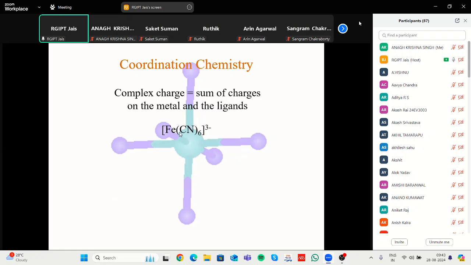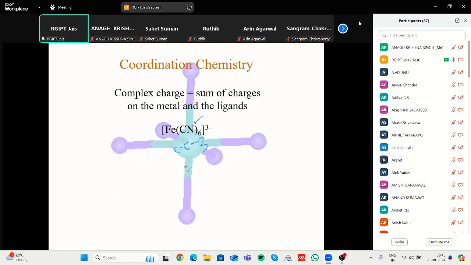In this case, the charge is X. Iron is the central metal atom, and the ligands are donating, so X minus 6 is equal to minus 3.